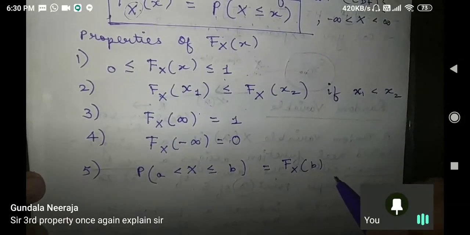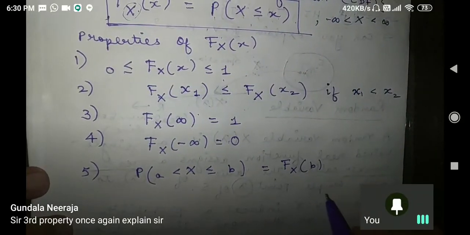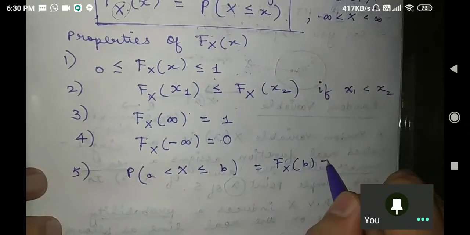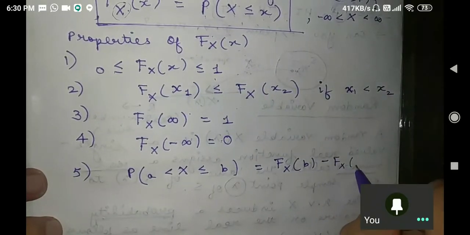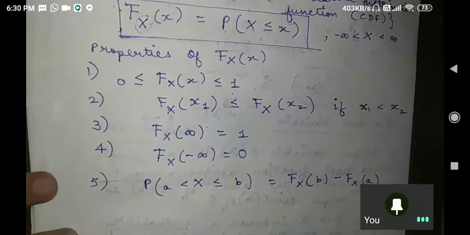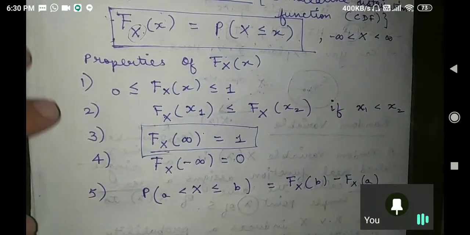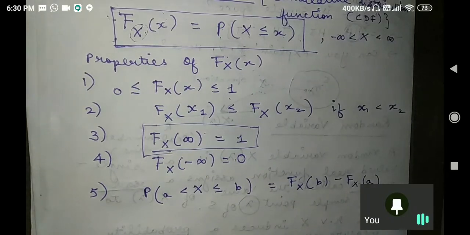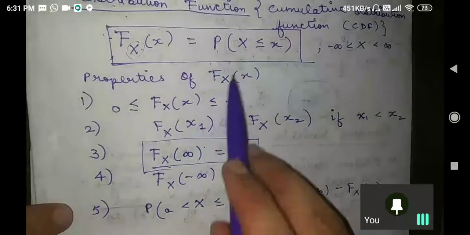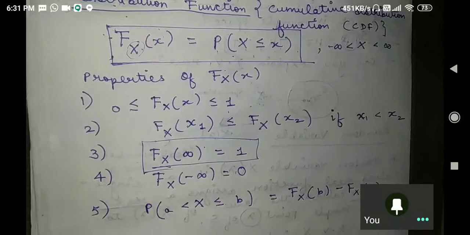Sir, third property once again explain. Yeah, I will. Just a second. Minus F_X of A. Yeah. She is asking how you are writing this as 1? See, what is the maximum value of probability? Probability can take maximum value as 1. It cannot take more than 1.